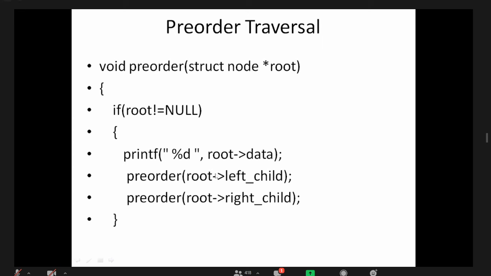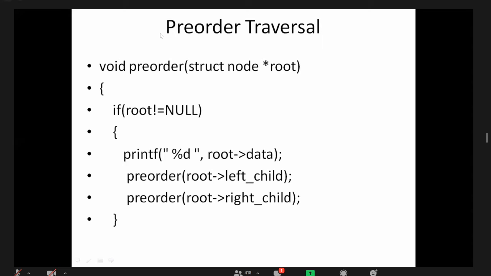When I call with the null value, I'm not executing the if statement, but where should I go in the stack? It will maintain all the things, right? I should go to the third statement of the previous if, because in every if statement we execute only two statements first. So the previous if's first two statements are done, and I should go to root of right child. Root is 440 and right child is 440 of right. What is 440 of right? Null again. So this statement got executed.